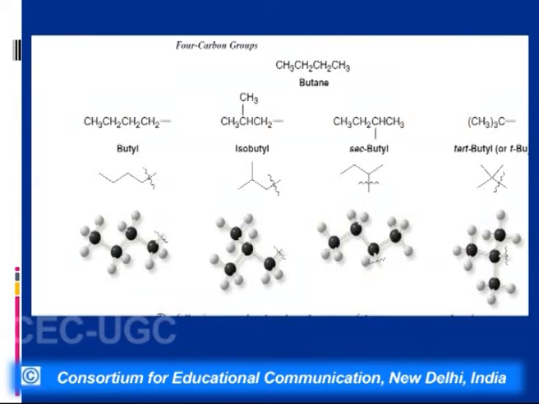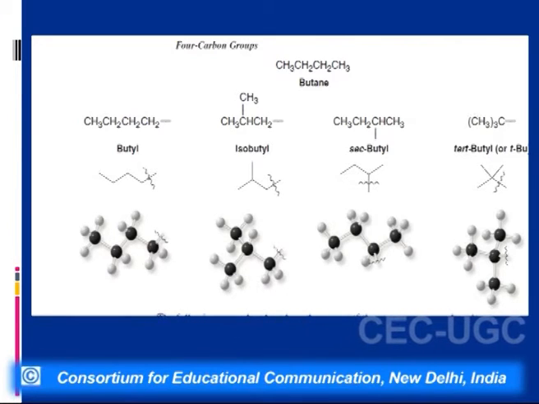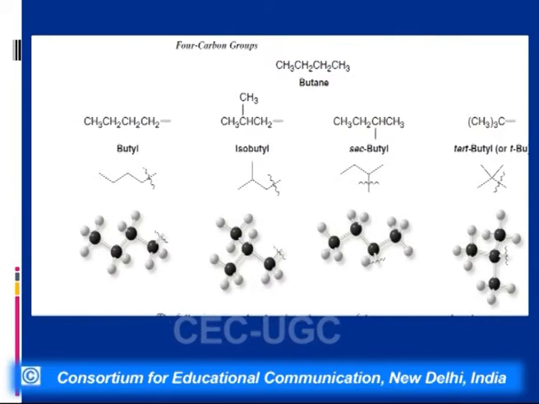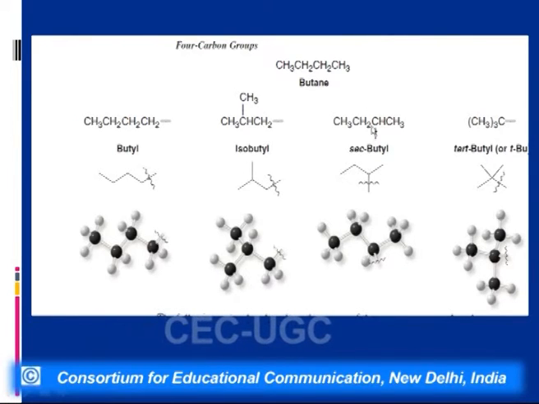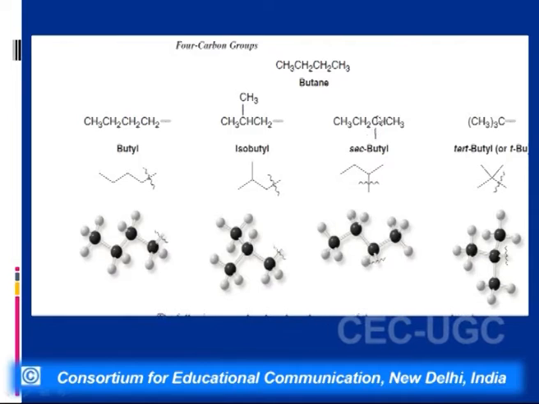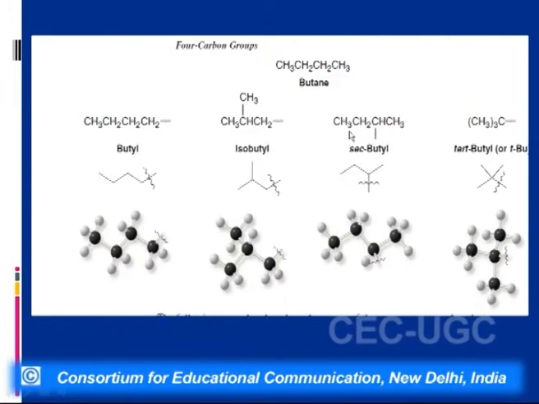So for example, if I talk of butane, then we know that for butane we have 2 chain isomers, that is normal butane and isobutane. And now if I talk of normal butane, I can remove a hydrogen from the primary carbon, which will give rise to a normal butyl group. Whereas if I remove a hydrogen from a secondary carbon, it will give rise to a secondary butyl group. So now if I replace this with any other functional groups like a halogen or an alcohol group, what we will get here are 2 position isomers.